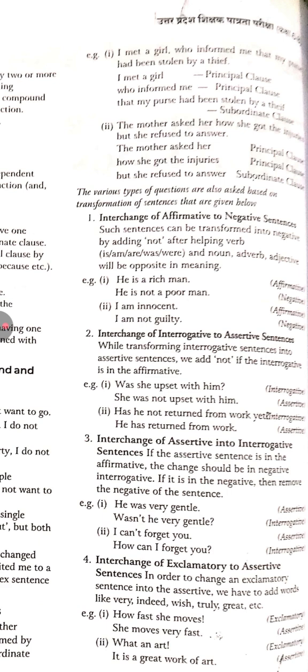Interchange of interrogative to assertive sentence. Was she upset with him? She was not upset with him. We can change like this: interrogative to affirmative or assertive. Interchange of assertive into interrogative we can also do like this: he was very gentle; wasn't he very gentle? Interchange of exclamatory to assertive: how fast she moves! So she moves very fast. Like this we can say.